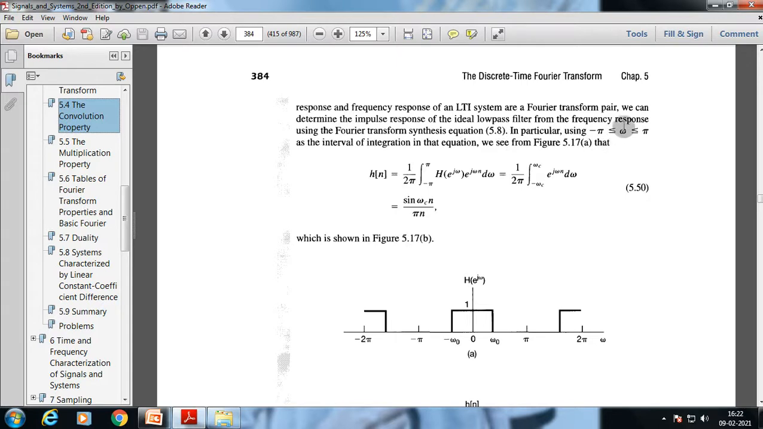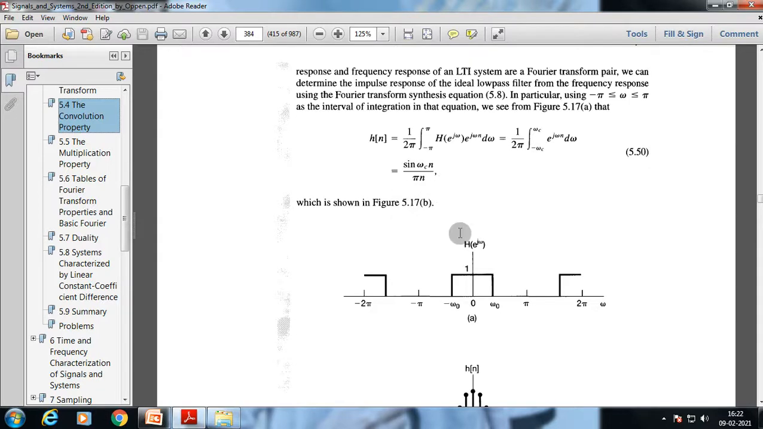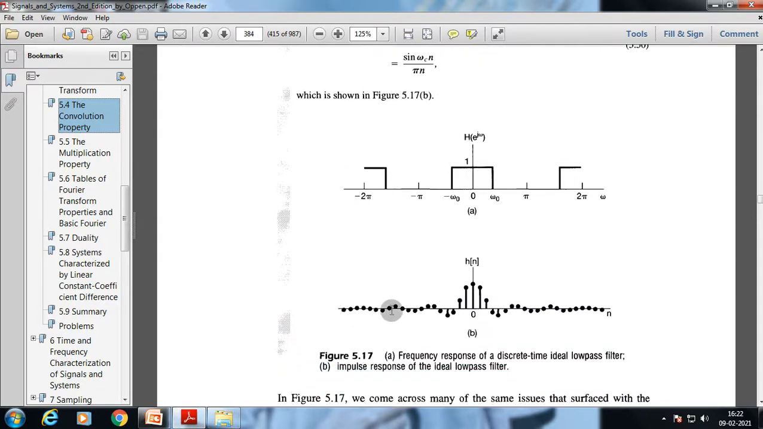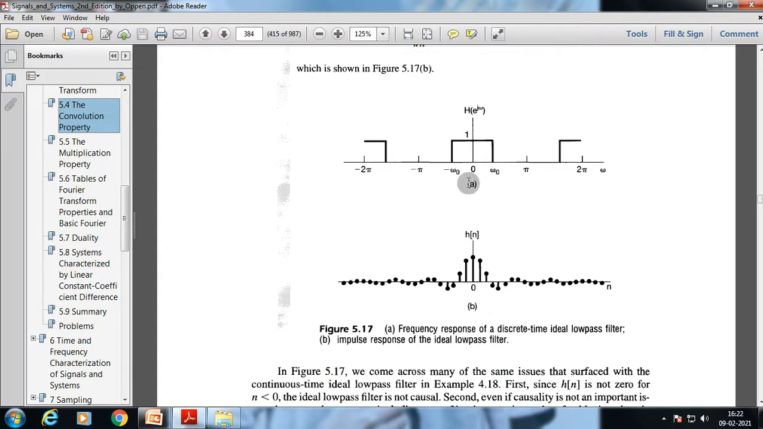In particular, using this as the interval of integration in the equation, we see from figure 5.17a that h[n] = 1/(2π) times the integral from −π to π of H(e^{jω}) e^{jωn} dω, which is equal to 1/(2π) times this value. Now this sinc function is nothing but the descriptive one. It could again be represented as such. This is the discrete time signal, the time domain analysis, and this is the frequency domain analysis.